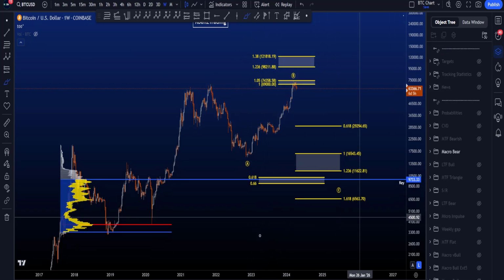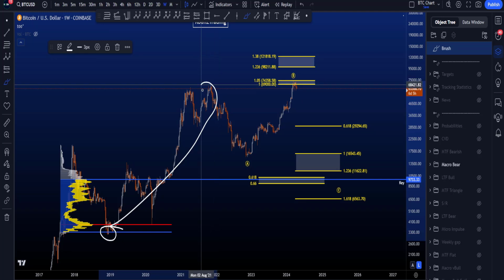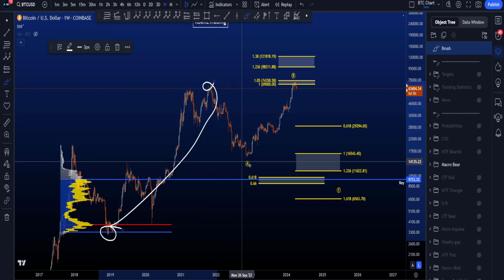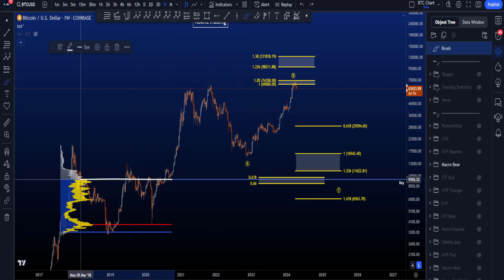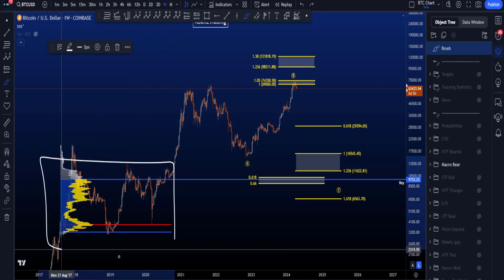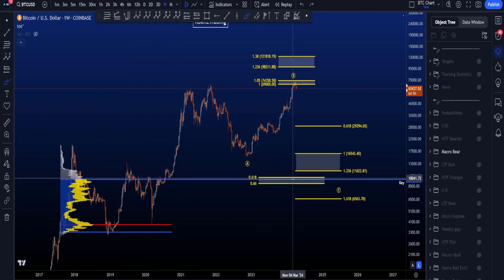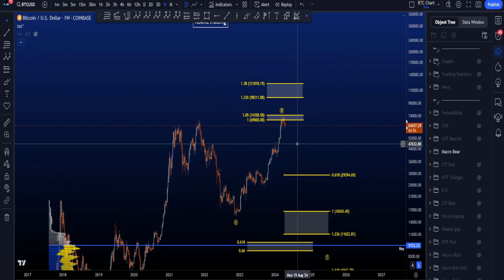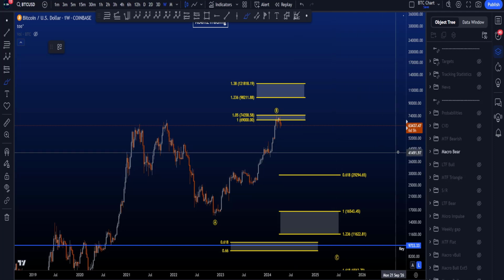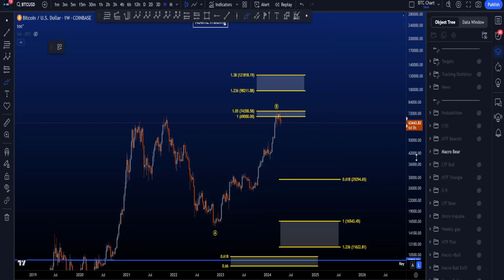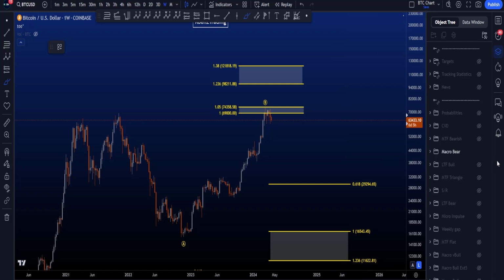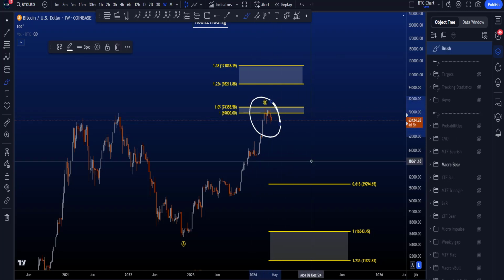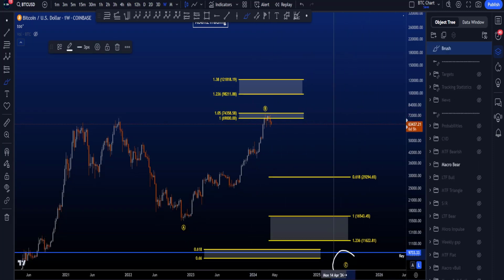We have the golden pocket here, taken from the low to the high over here at 69K, in confluence with the value area high of this multi-year volume profile. So the area between 10 and 9K is incredible support for Bitcoin if it would move to the downside. Now at the moment, however, the probabilities for this scenario are lower compared to the bullish scenarios, right? A regular flat is less common, but also locally there are no clear signs for a bigger impulse to the